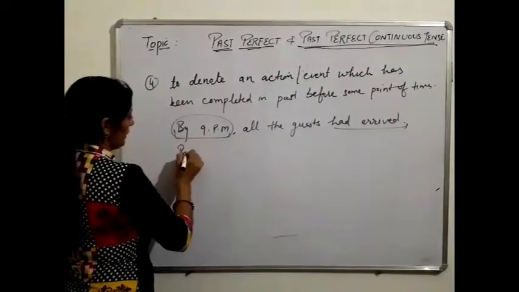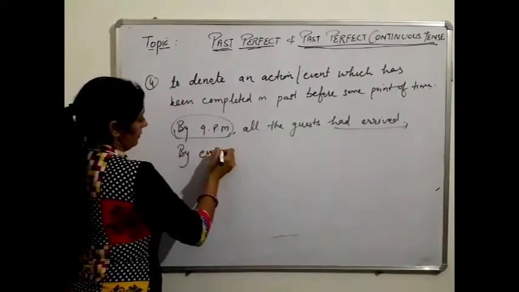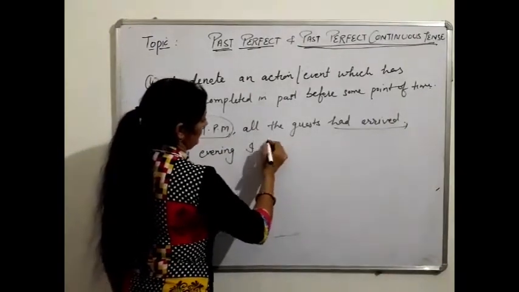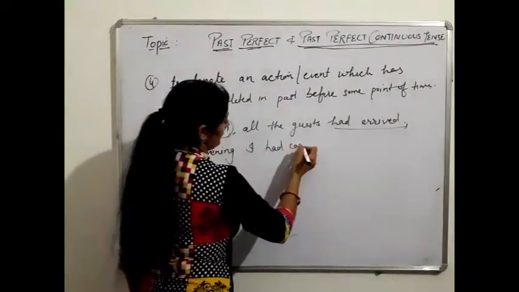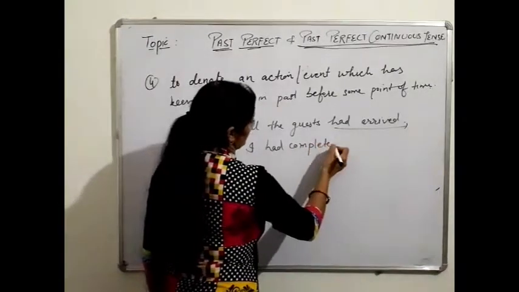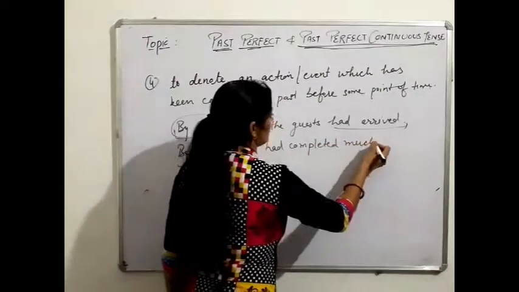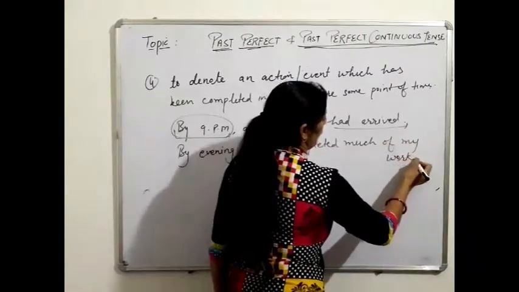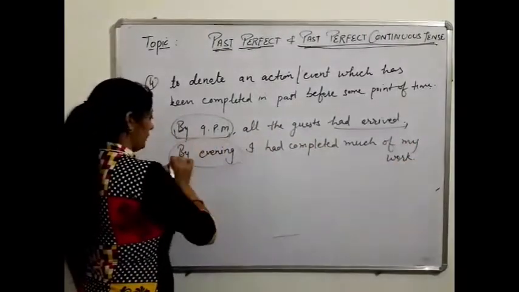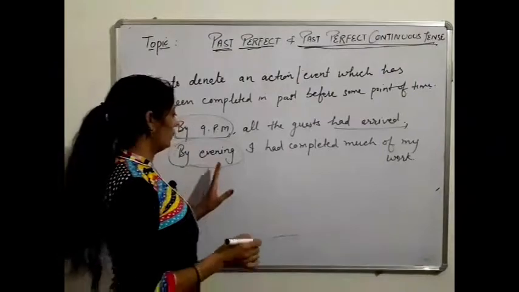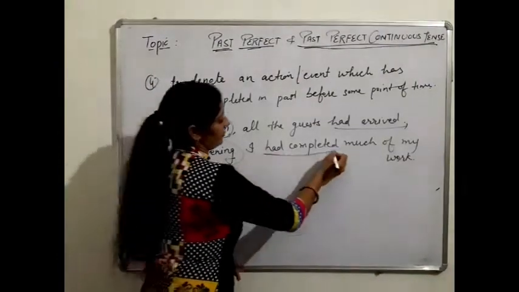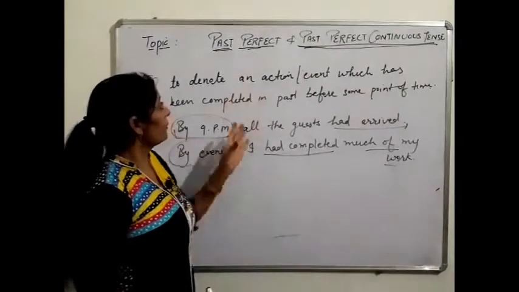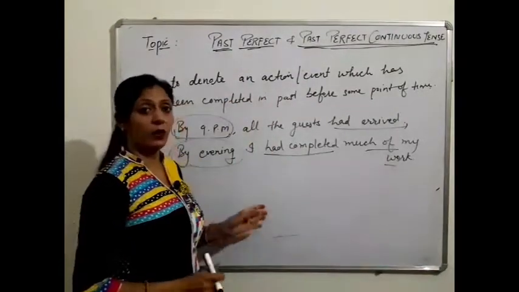You can also take example: by evening I had completed much of my work. It means up to evening, up to that time I had completed much of my work. Here students, we have completed past perfect, and now see past perfect continuous tense.